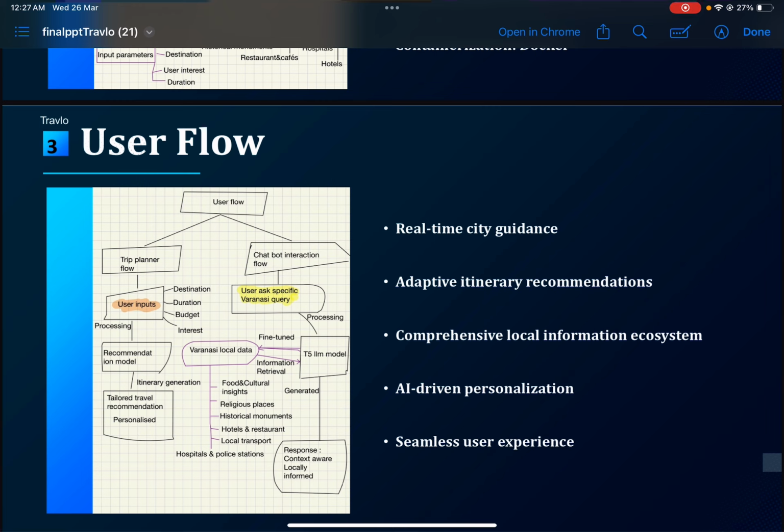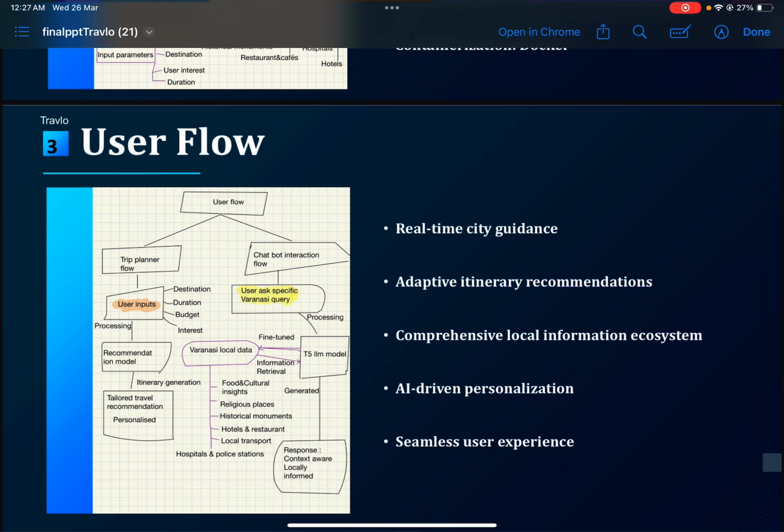All this information is processed and goes to the recommendation model, which we have already trained on the local data set of Varanasi or a particular city. Then it generates an itinerary with tailored travel recommendations, which is very personalized. So this is our approach to give the user a very personalized solution.